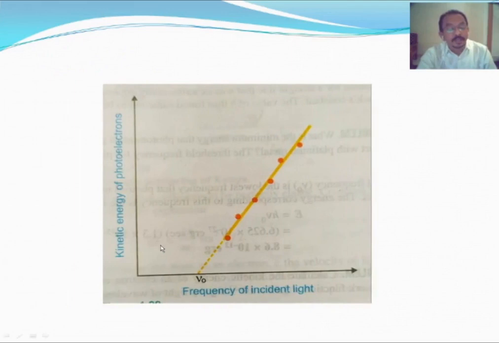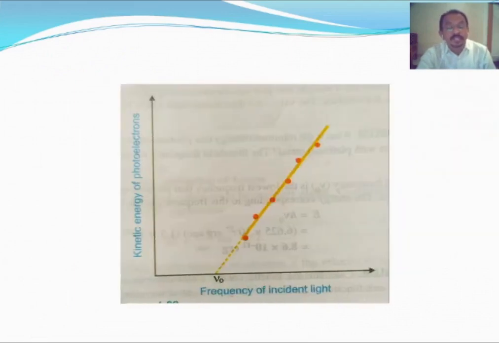If you plot a graph between the frequency of incident light and the kinetic energy, we get a straight line. The intercept with the frequency axis gives the threshold frequency, and if you extend this line, it will intercept the y-axis, and that intercept gives the value of the work function.